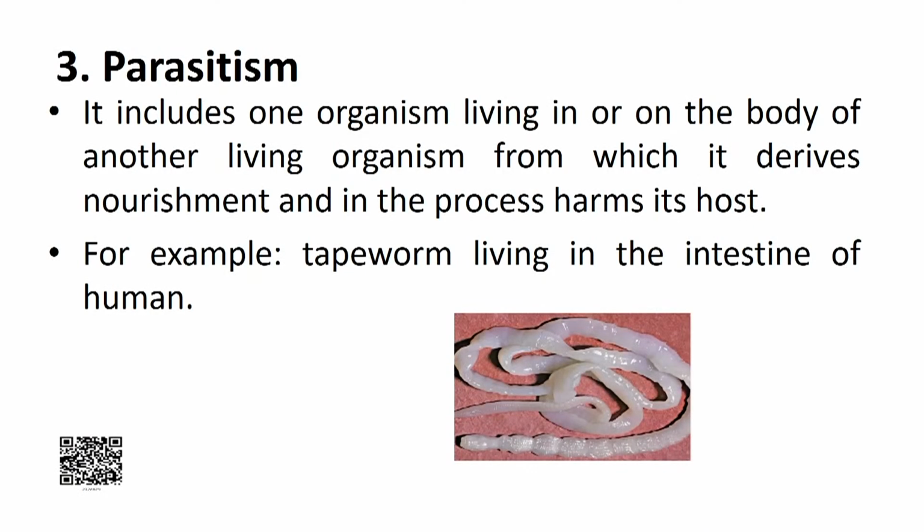Next type of interaction is parasitism. It includes one organism living in or on the body of another living organism, from which it derives nourishment and in the process harms its host. Examples are tapeworm, hookworm or roundworm, Ascaris, living in the intestine of humans.